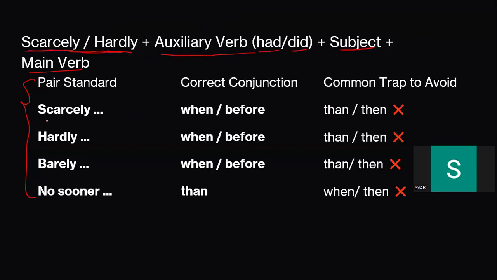As you can see, pair standards. Scarcely, then obviously you have to use when or before. But what they'll do, sometimes they'll give than or then. So always remember: if hardly, then again when and before, but don't follow with then or than. Barely, followed by when or before, but not in this trap. But in case of no sooner, you need to have than, but they'll give when or then, even the spelling mistakes.